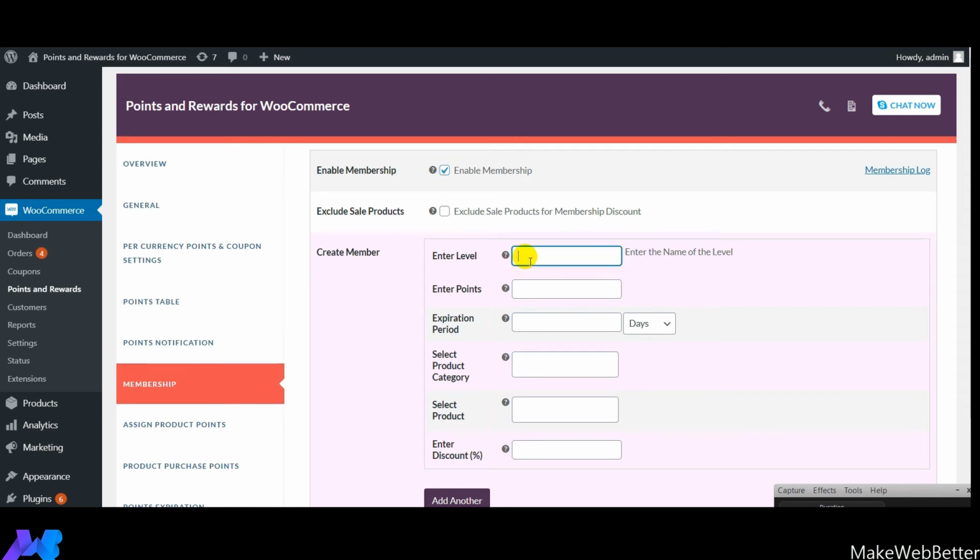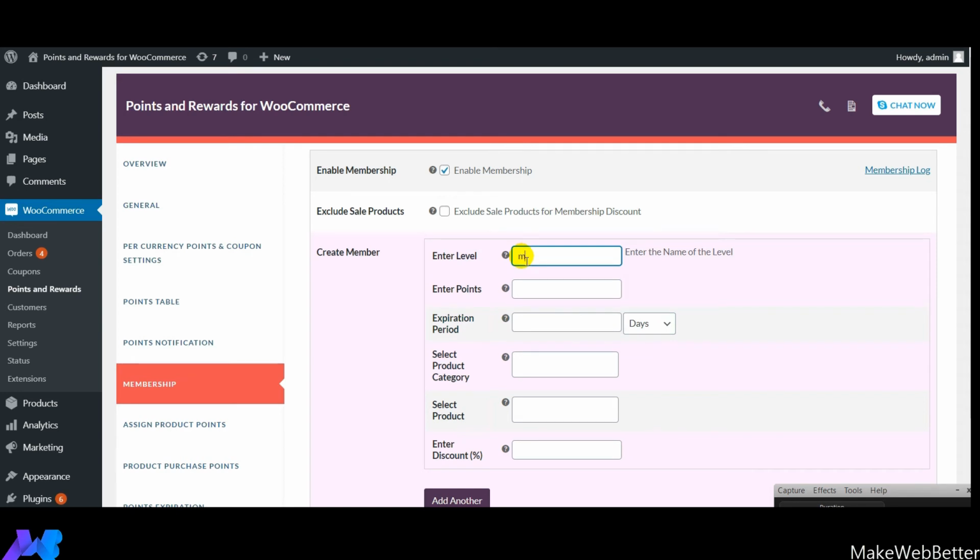So from here you have to mention the name that you want to keep for the membership level. Next, here you need to mention the number of points that will be required by the customers to reach the membership level and enjoy the discount benefits. Next is expiration period. So here you need to mention the expiration period, the number of days. It can be either in weeks, months, years, after which the current membership level will get expired.